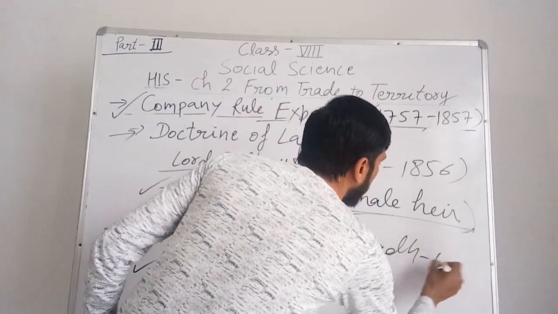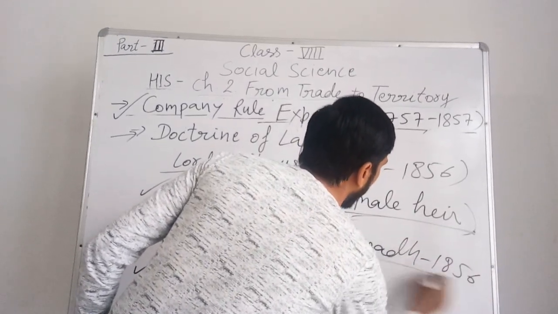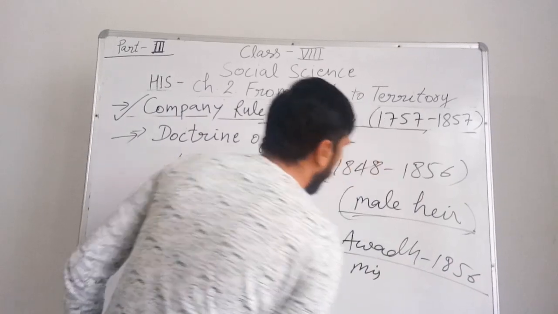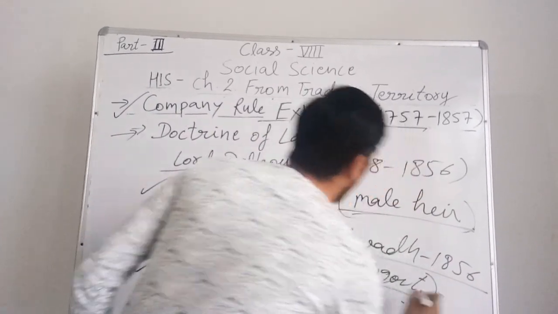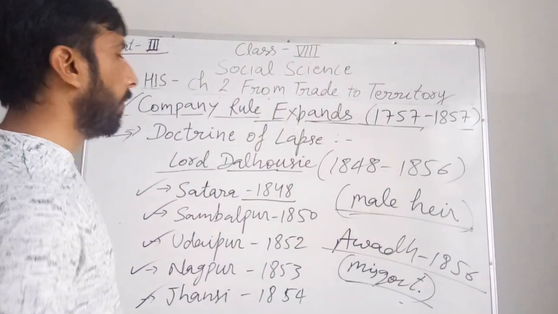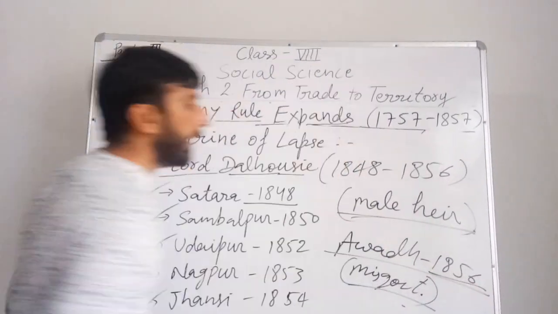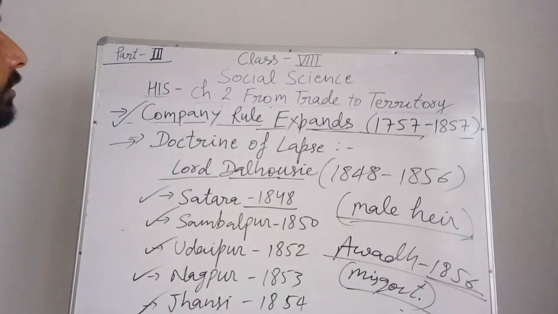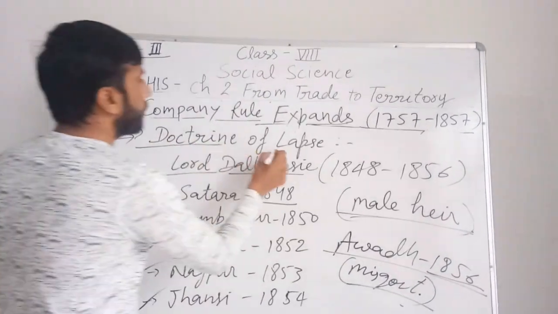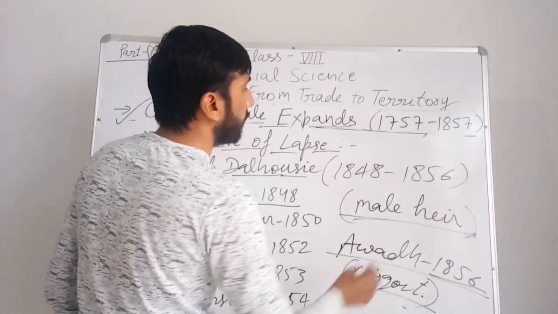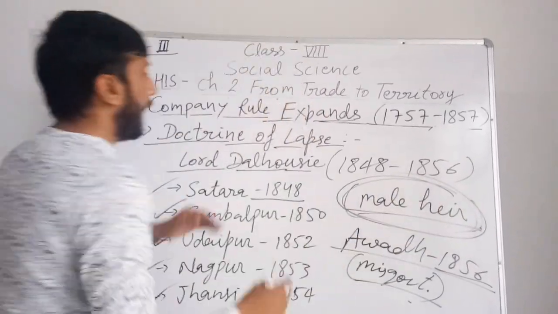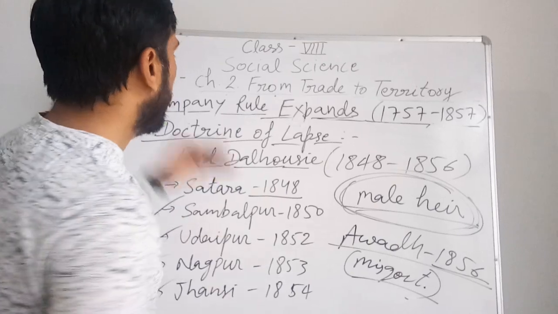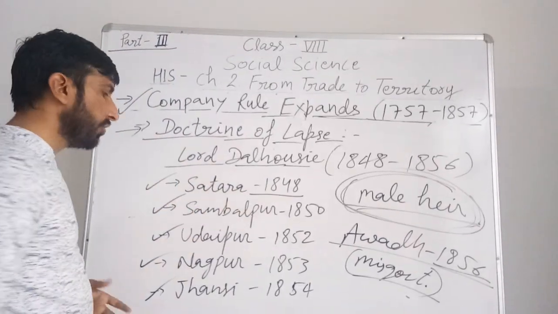Awadh was annexed in 1856. Whether one more allegation was there of misgovernment, right? Misgovernment over the Nawab of Awadh, and this was also annexed in 1856. So this was the policy of the doctrine of lapse. If any Indian ruler died without a male heir, his territory would be annexed by the British and mixed with the British territory.